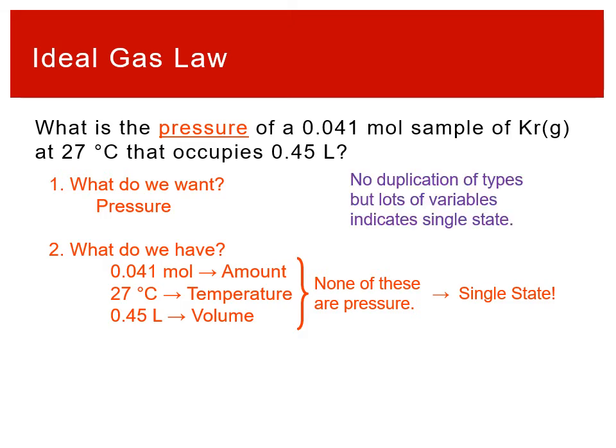Okay? There's no duplications of types. There's lots of variables though. You'll know we're given a lot of information, but they're all distinct. It's a moles, it's a temperature, it's a volume, not moles 1, moles 2, like we would have seen when we were dealing with a named gas law. Whenever we're dealing with a single state, PV equals nRT is going to be our friend. We're going to use this a lot, get a lot of traction out of using this ideal gas law.